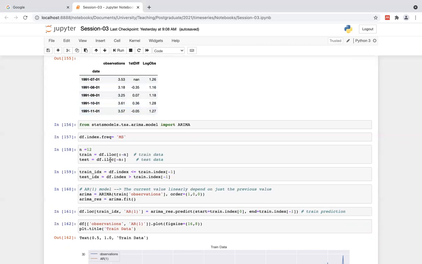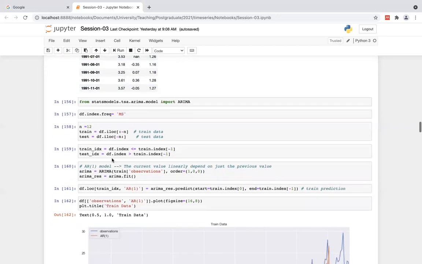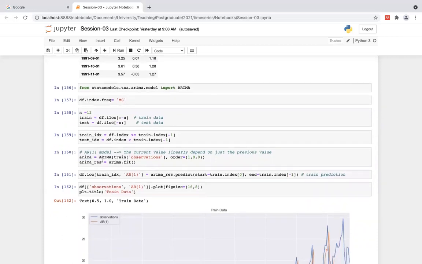Next 12 months. Then this is the training data, this is testing data. Up to the last 12 data points, all previous data we are collecting as training data, and the last 12 data points I'm considering as the testing data. For ease of my code base, I am setting these indexes in order to create my final data frame.